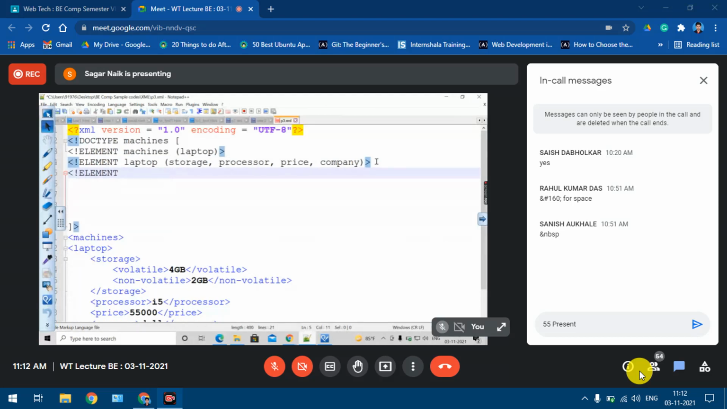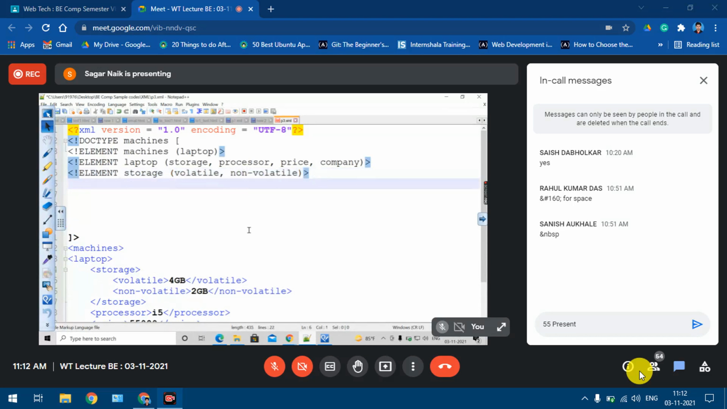Element storage. Now look, if you look at the XML file, storage element is again a complex element, because it is having two children. So again, I'll have to define both these children, volatile and non-volatile. So volatile, comma, non-volatile. Understood? Before going to the processor element, I have entered into storage element, so I'll have to finish the storage element first. Then I should go for the processor element. I'm not done with the storage element.